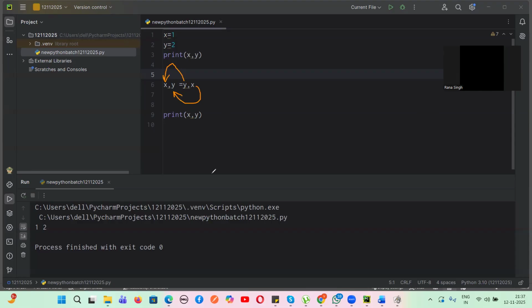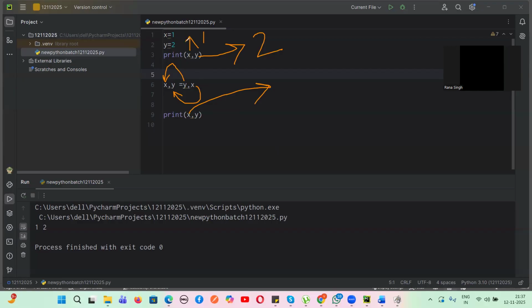So what is the value of x here? X value was 1, and the value of y is 2. Now what we are doing? Y value we are assigning to x. That means the value of y is 2, so the value of x will be 2. Guys, please understand. The final value is 2 comma 1.